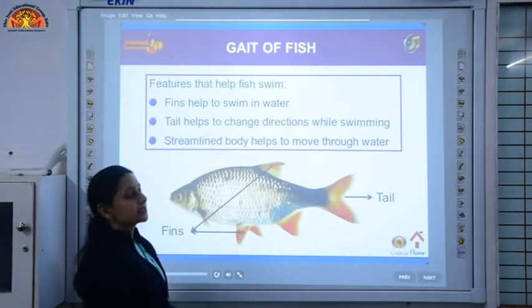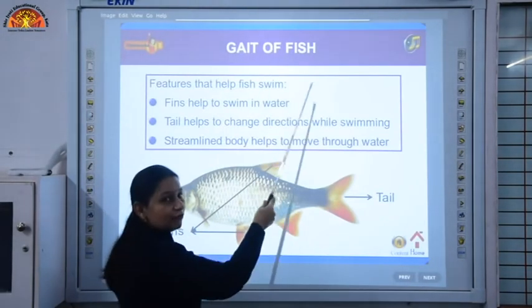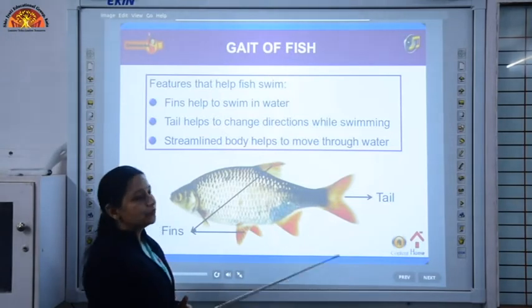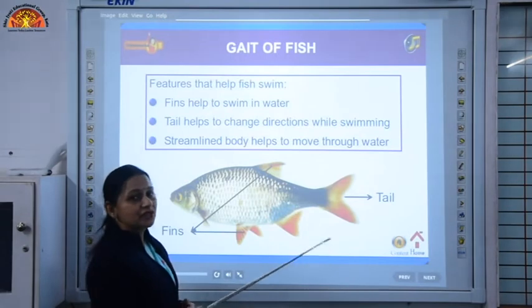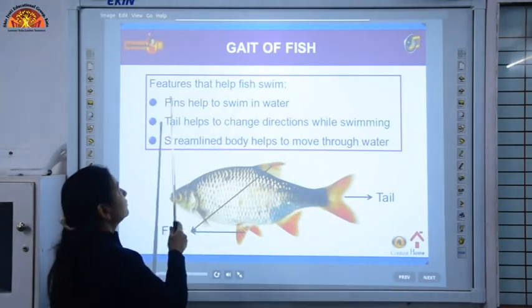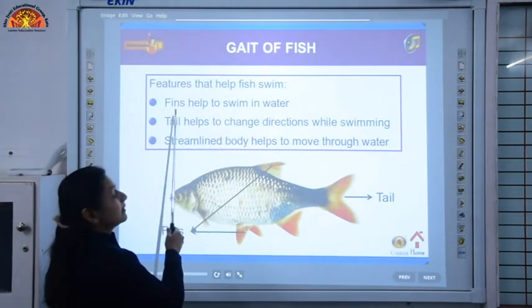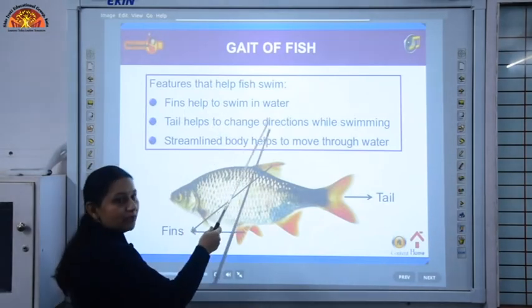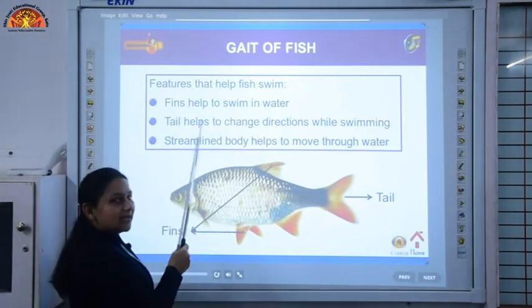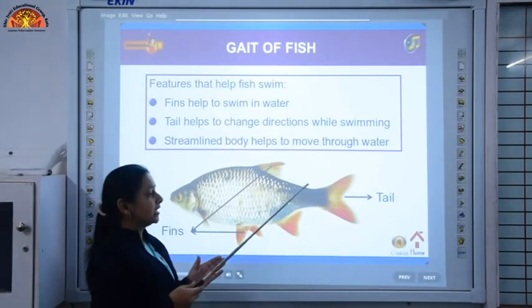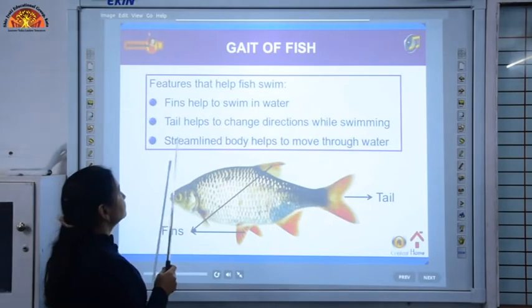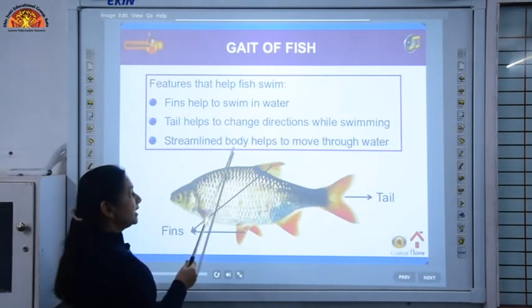Now we are going to discuss the gait of fish, how the fish moves in water. What are the special features which help the fish to move in water? The first one is the fins, which help it to swim in water. The tail helps the fish to change direction by moving in the opposite direction. It has a streamlined body.